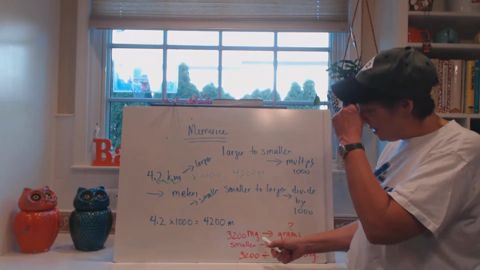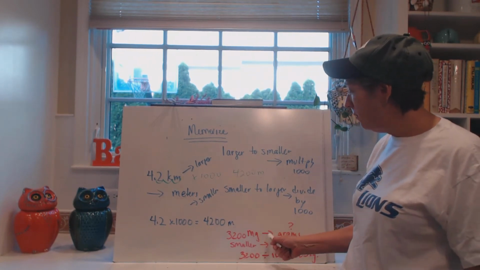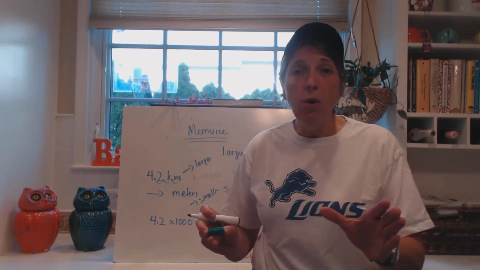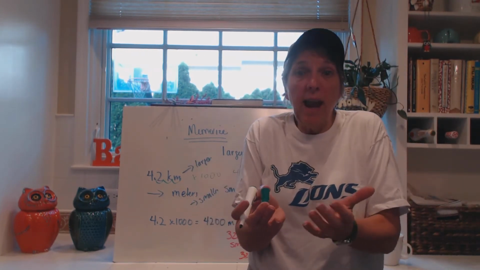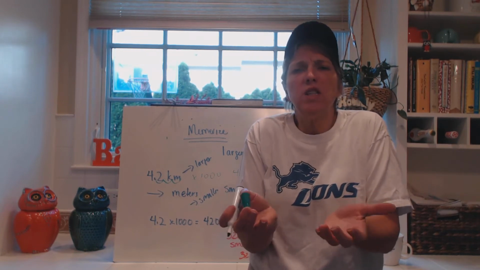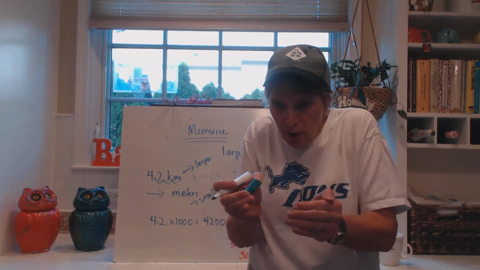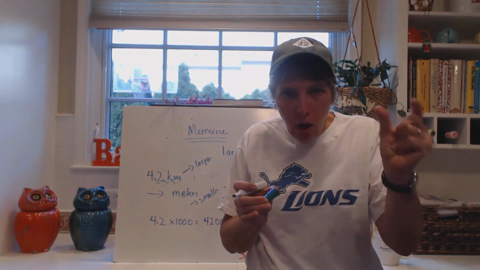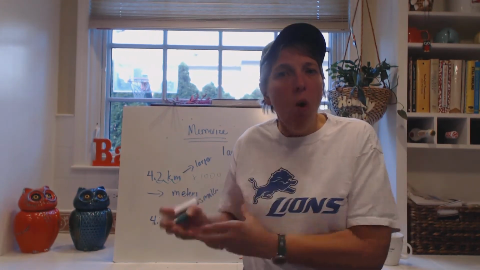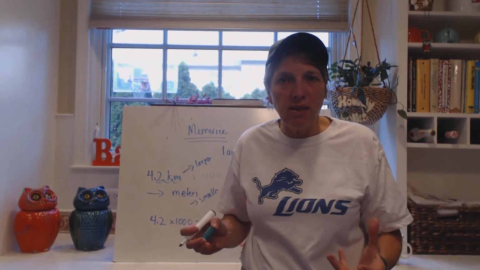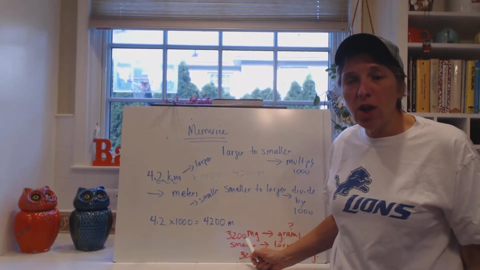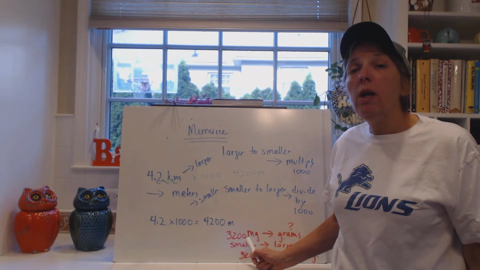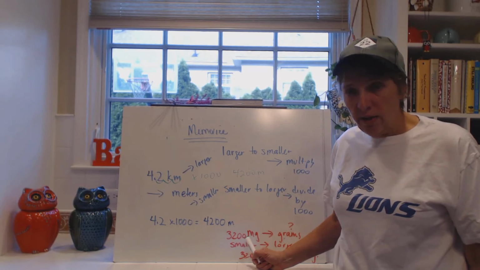Now look, if I said how many grams is 3,200 milligrams? Now we're moving from small to large. That's like ounces to pounds. So we have all these small units that we're going to put in little groups to get larger units. So we're not going to have more larger units, we're going to have less. So if we have 3,200 milligrams that we're going to change to grams, we divide by 1,000.